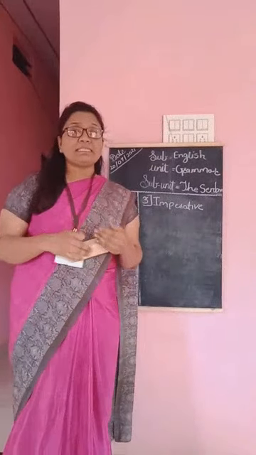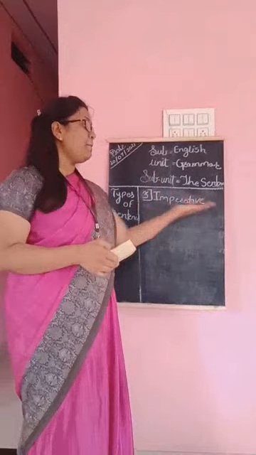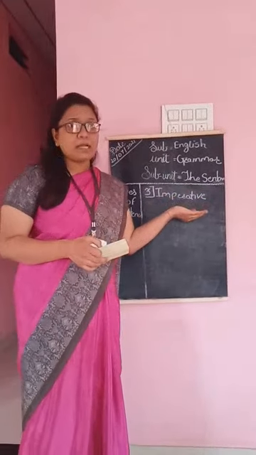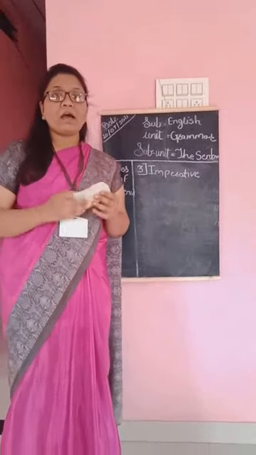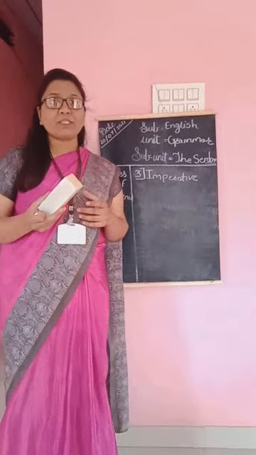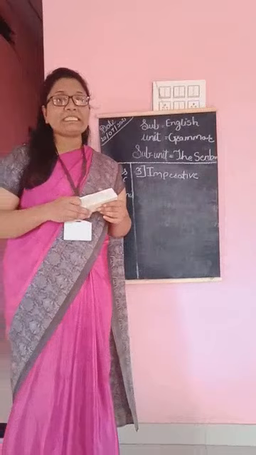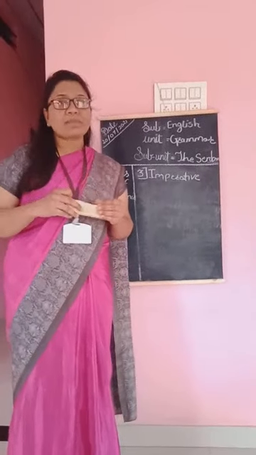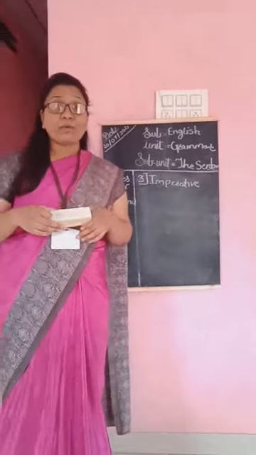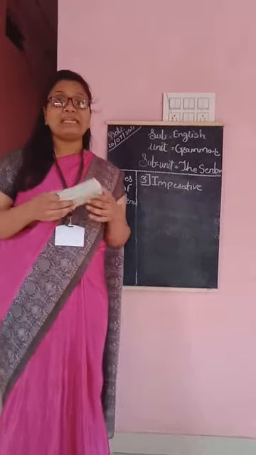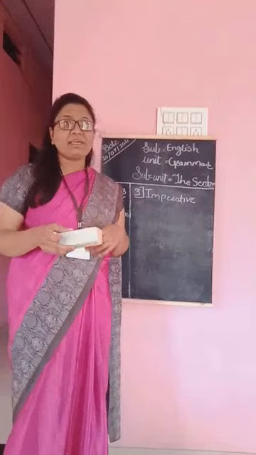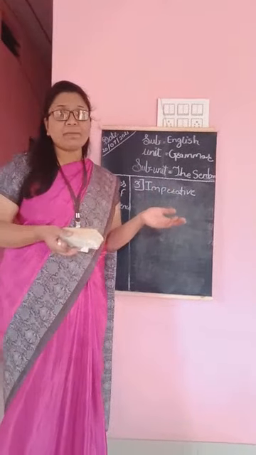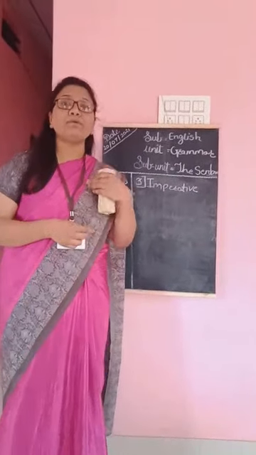This kind of sentence is included in imperative sentences. For example, if you want to request someone, you can say please give me one glass of water, or please give me one glass of juice. When we want to request someone, we can say will you please do this for me, please do that for me.